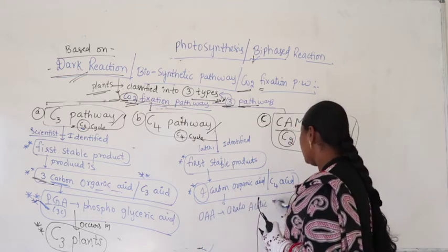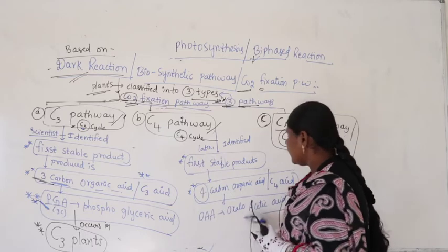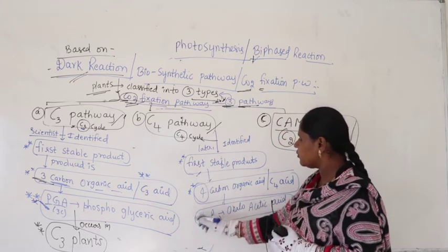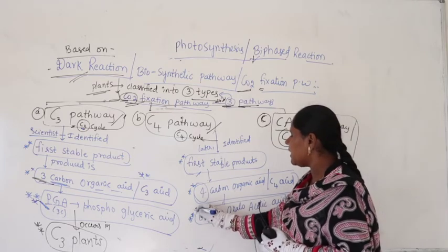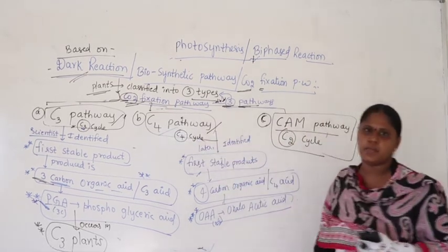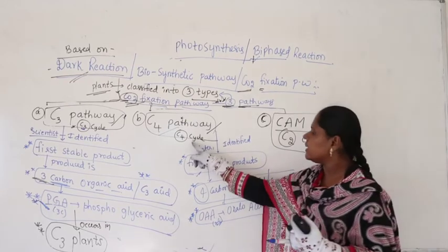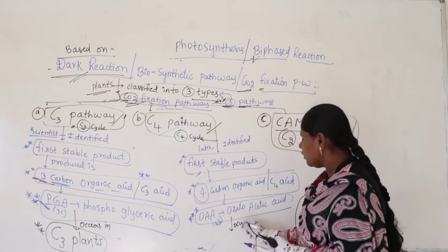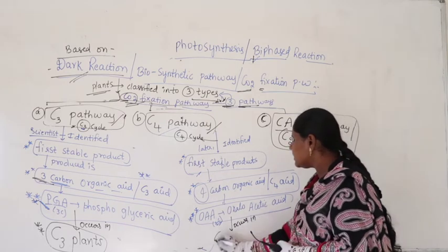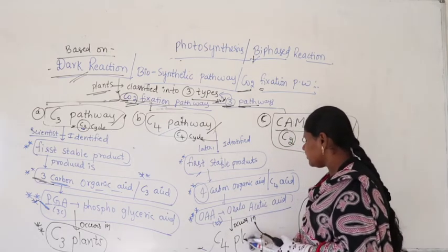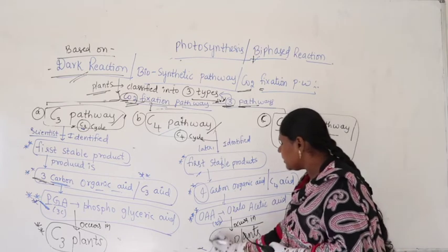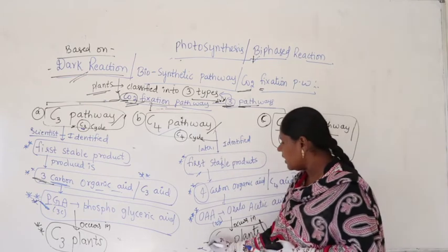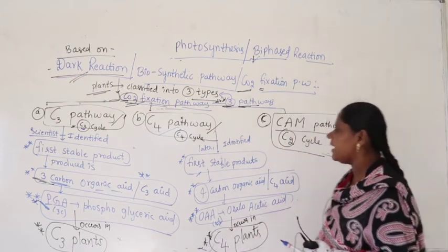Oxaloacetic acid. How many carbons does it have? It has 4 carbons. As it has 4 carbons and that is the first product produced, that's why the pathway is called the C4 pathway, or C4 cycle. And where do you find it? It occurs in the plants named C4 plants. C4 pathway occurs in C4 plants.